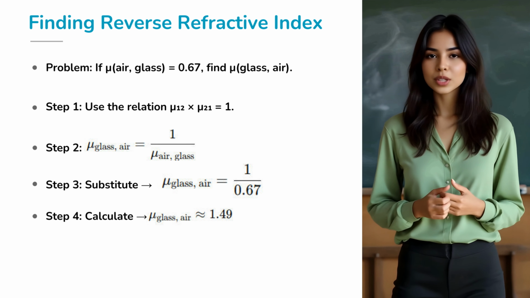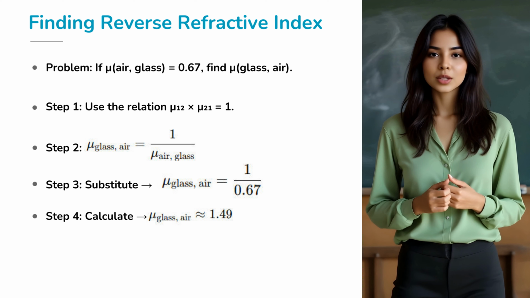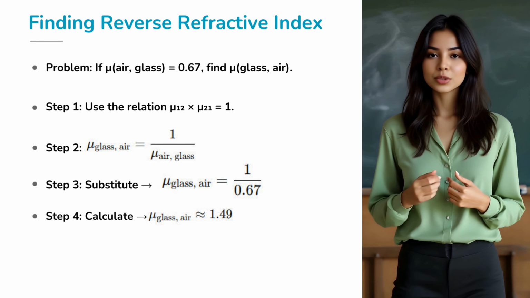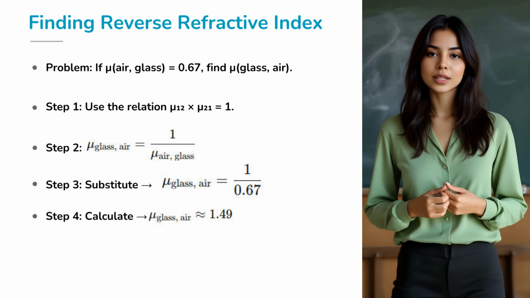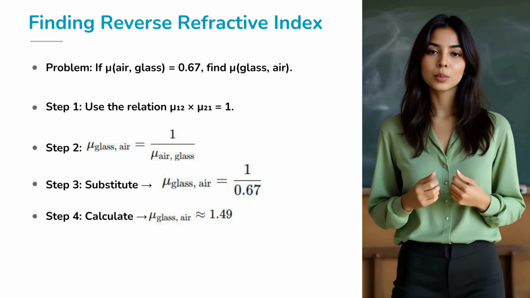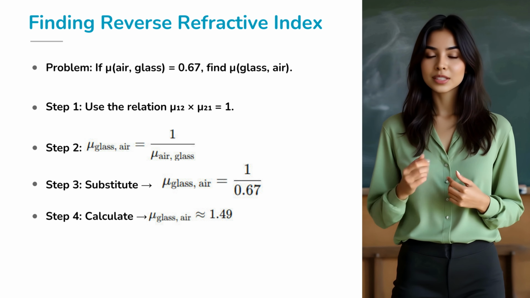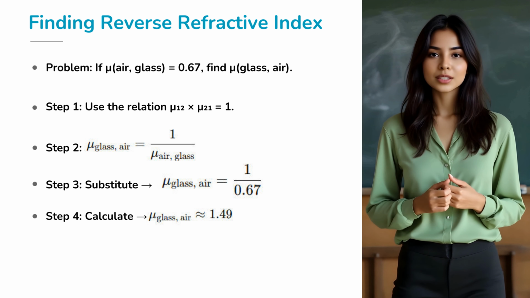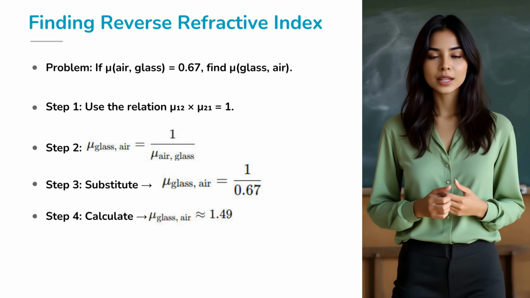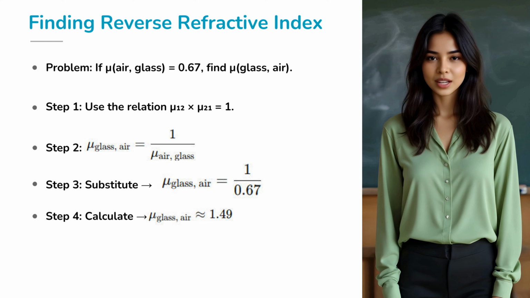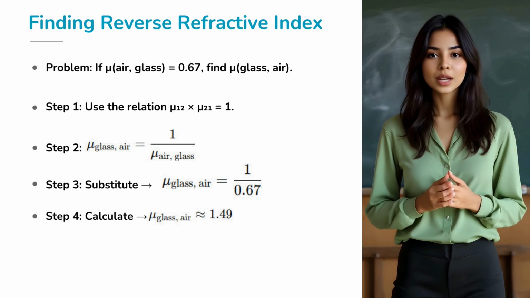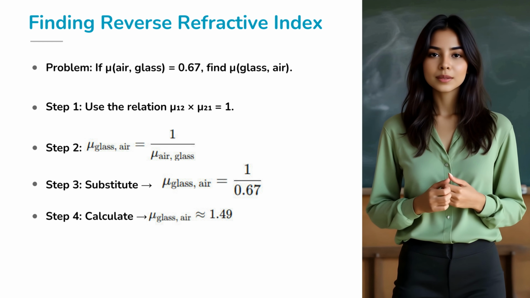Substitute 0.67 times μ₂₁ equals 1. Step 3. Rearrange μ₂₁ equals 1 divided by 0.67. Step 4. Calculate, that's approximately 1.49. So, the refractive index of glass with respect to air is about 1.49.